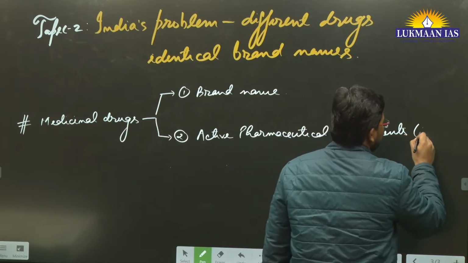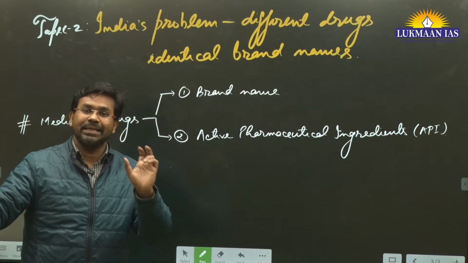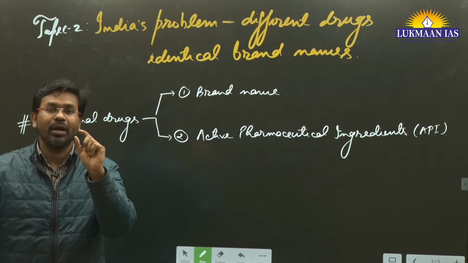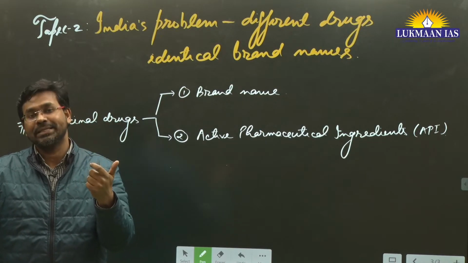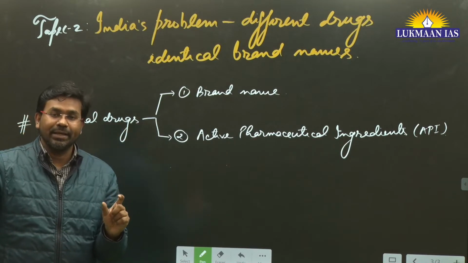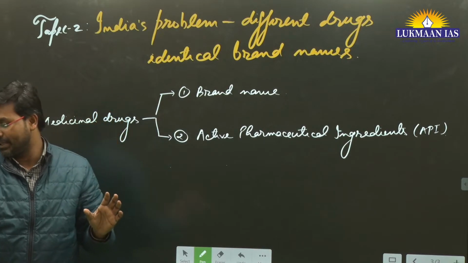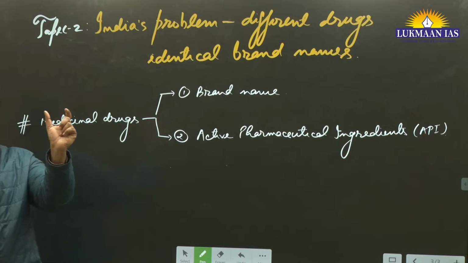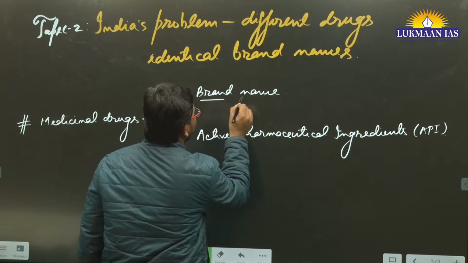Okay, in short it is known as API. Now brand names are the generic names, or are the names of medicines, with which doctors prescribe and people go to the medical stores and purchase the medicine. For example, if you go to the medical store, you will say give me this particular medicine. So you are taking a name. That name is the brand name of the medicine.